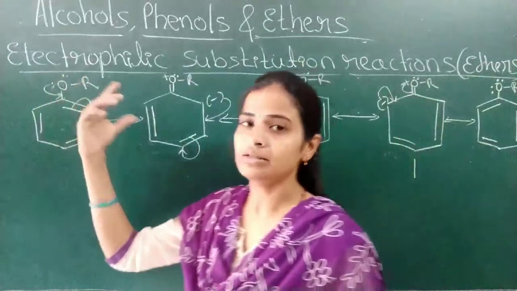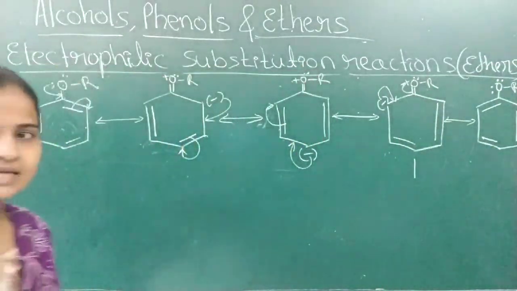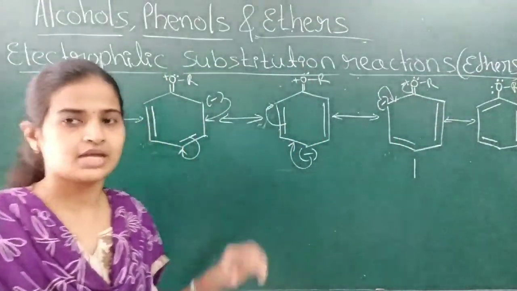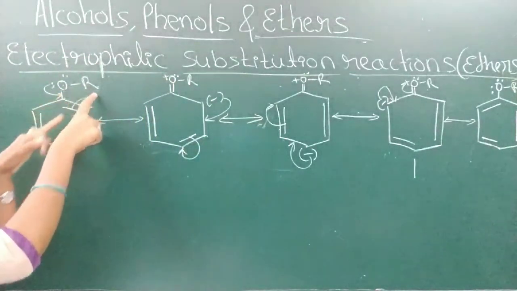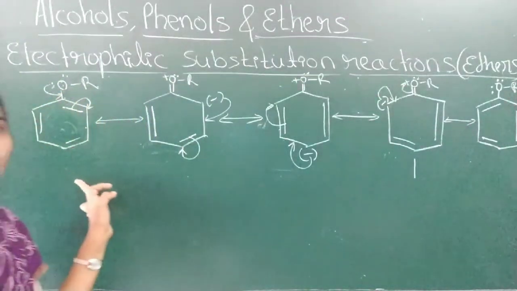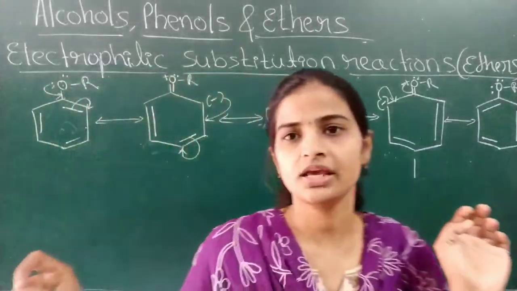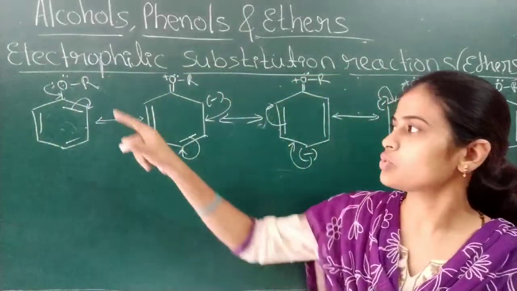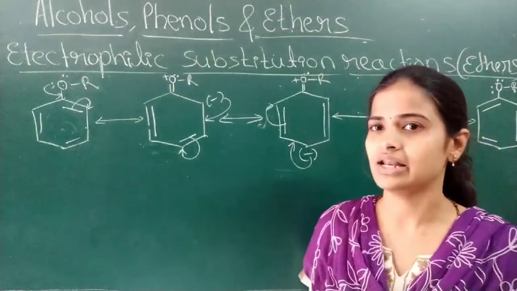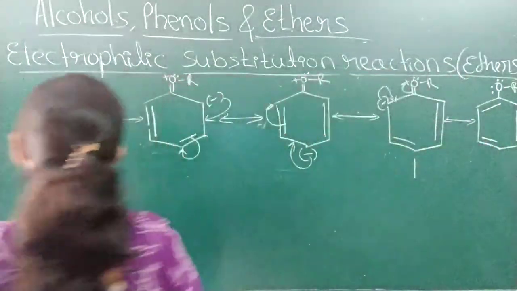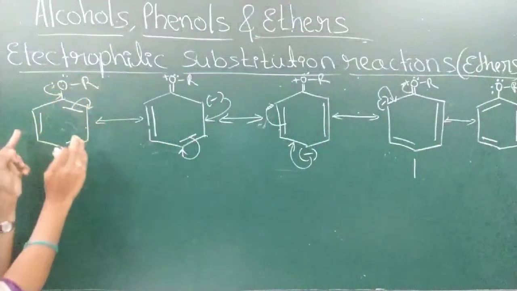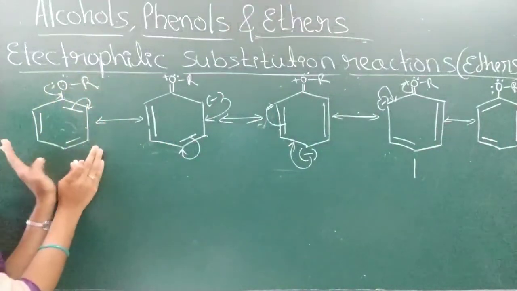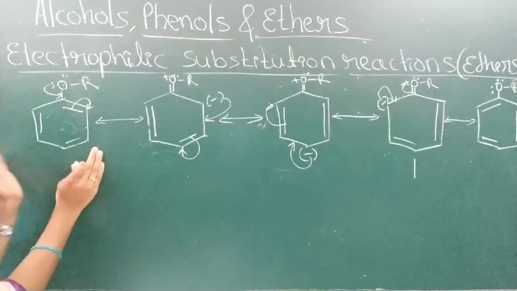See, I have taken ether, which means what? Alkoxy group, OR, attached to the hydrocarbon is called an ether. Here, the OR group is attached to the benzene ring. Alkoxy: if it is OCH3, methoxybenzene. If it is OC2H5, ethoxybenzene, like that. When this OR group, alkoxy group, is attached to the benzene ring, what happens to the electron density of the benzene ring? You check here.